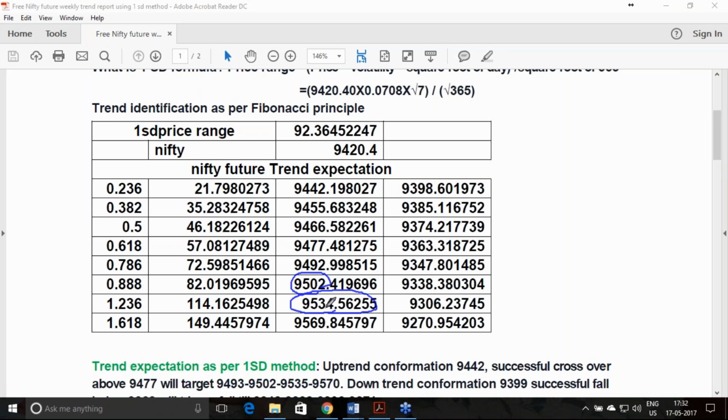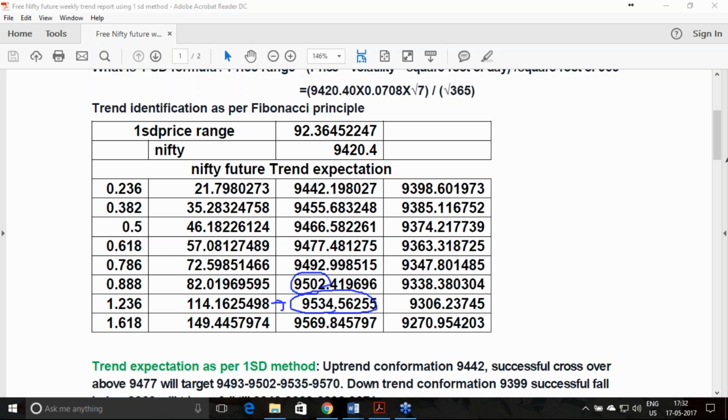Yesterday it went to 9532, definitely it is a resistance. Today it went to 9537 and retraced from that. Definitely it proved to be a resistance. So close to this value, it is giving 2 to 3 points of deviation.